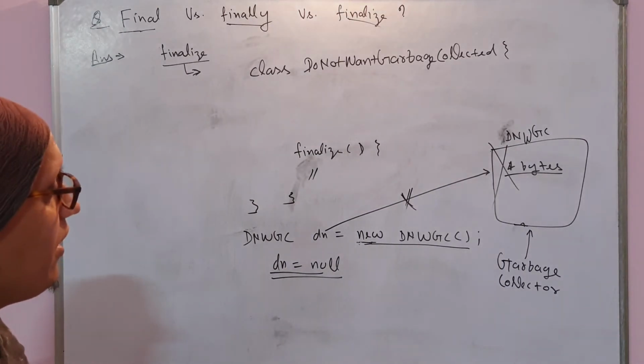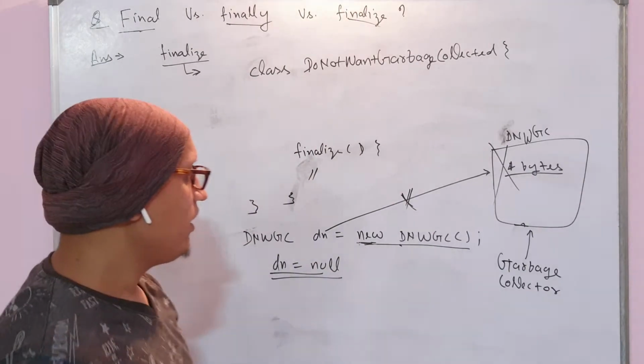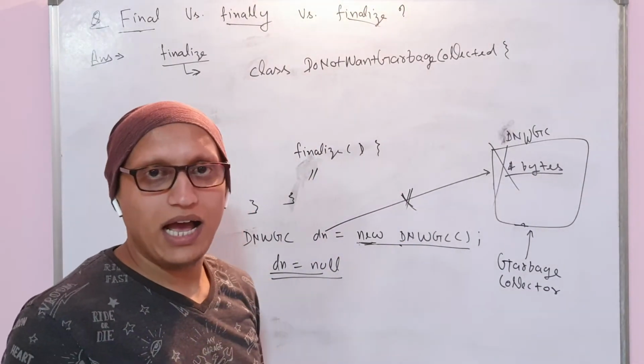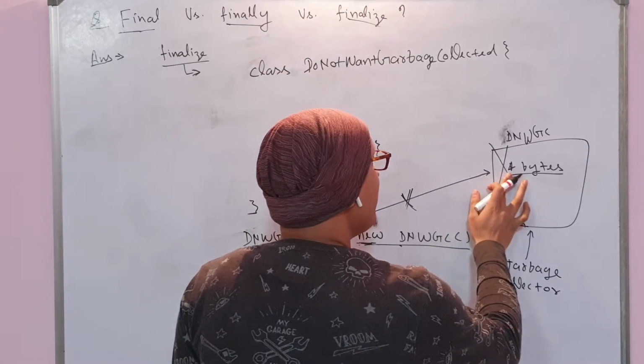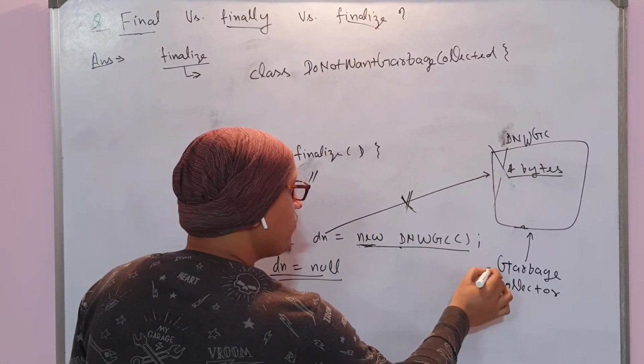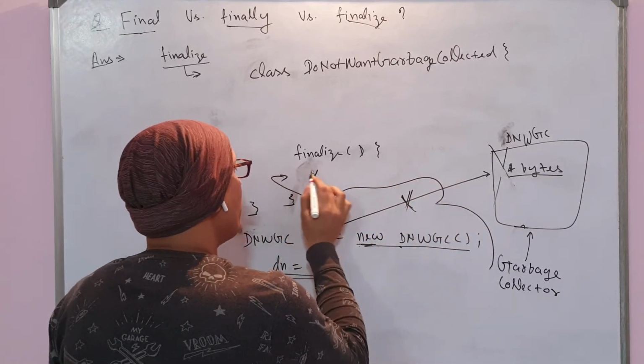So what is finalize? If some object of this class has been dereferenced and the garbage collector has come to collect it, before freeing this space, the garbage collector will come here to the finalize block.